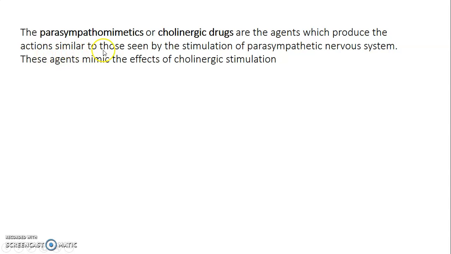First of all, we see what is meant by parasympathomimetic agents or cholinergic drugs. Parasympathomimetic or cholinergic drugs are the agents which produce actions similar to those seen by the stimulation of the parasympathetic nervous system. These agents mimic the effect of the cholinergic stimulation. Mimic means to produce or to continue. These agents continue the effect of the cholinergic stimulations.